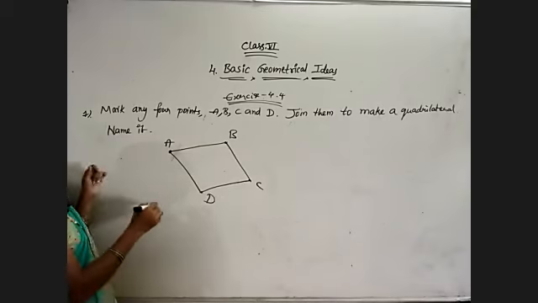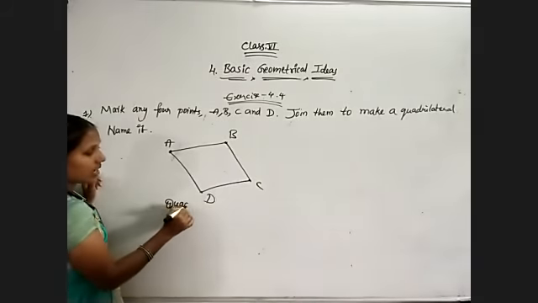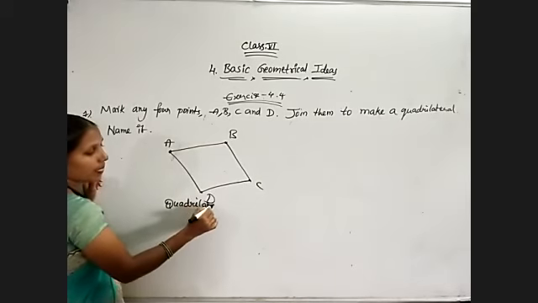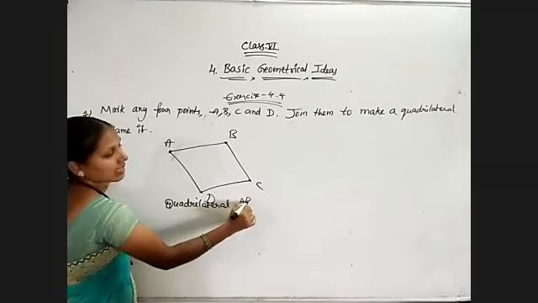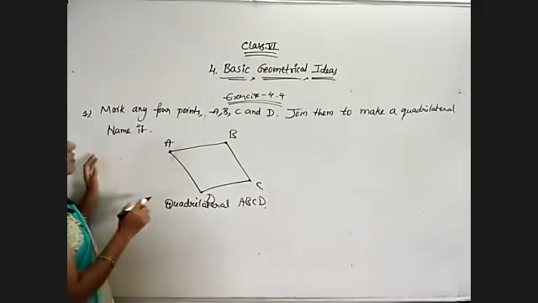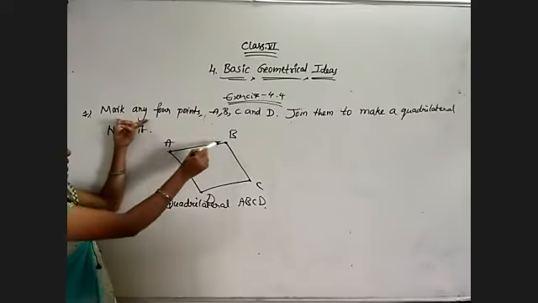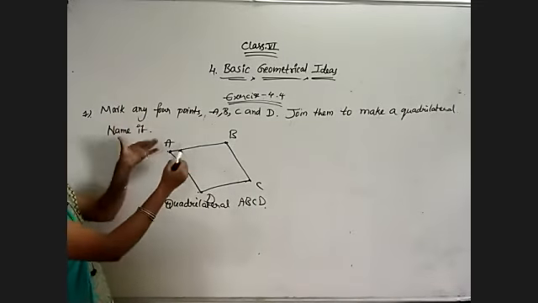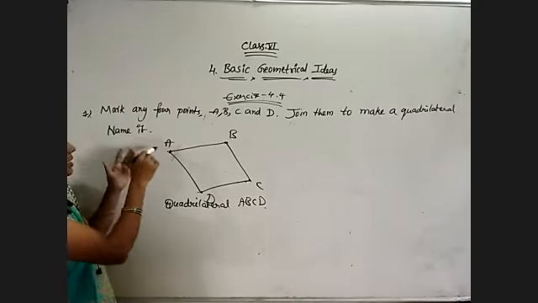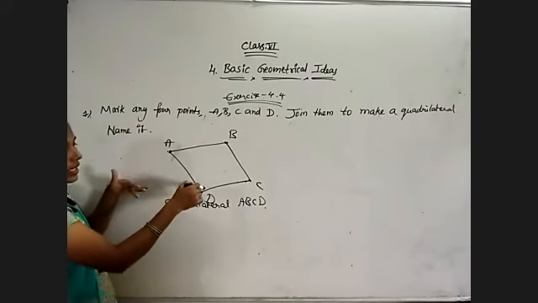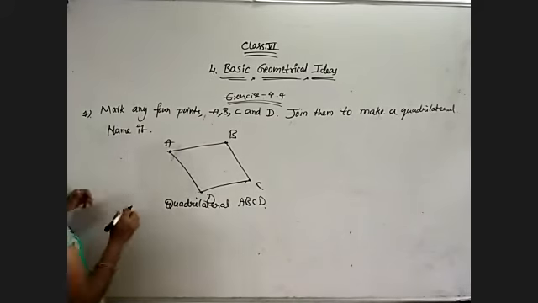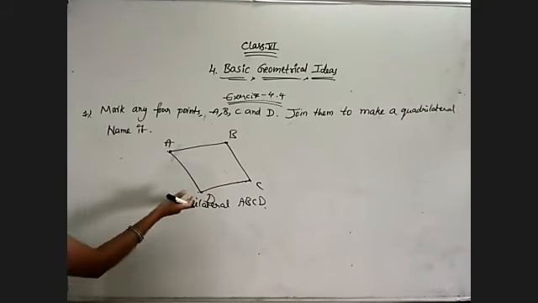Name it. What is this? Quadrilateral ABCD. That's it. First, mark any 4 points A, B, C, D. We have marked. Join them to make a quadrilateral and name it. So it is quadrilateral ABCD. That's all. So this is the question.